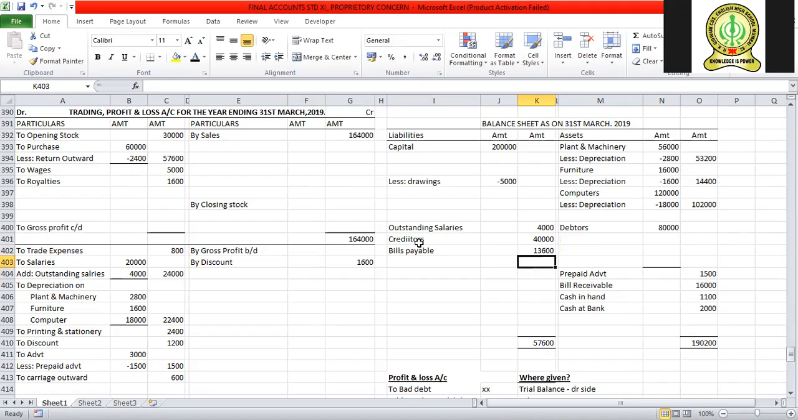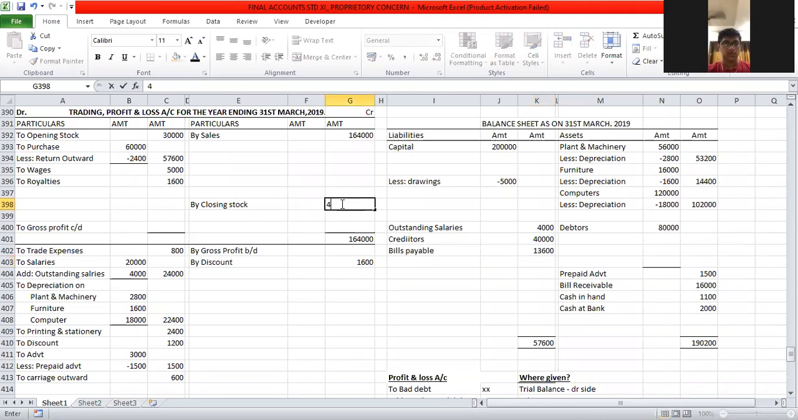13,600. The first adjustment, we have closing stock valued at 40,000 at cost price and 44,000 is the market price. Which one should I take? 40,000. One effect, trading account, credit side. What is the second effect? Provide depreciation for plant and machinery, furniture and computer.